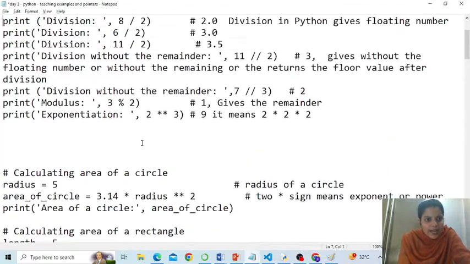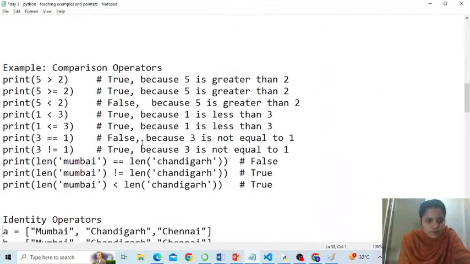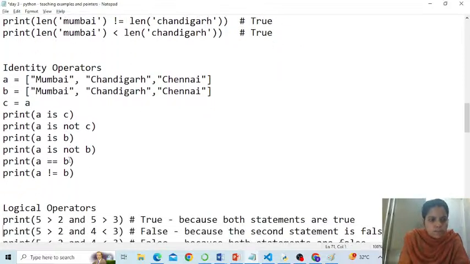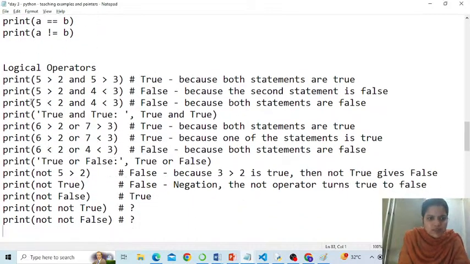I hope I have mentioned it. How about this one? See, logical operators, people. Quick. Logical operators. Quick, keep answering. 5 greater than 2 and 5 greater than 3. Yes, 5 is greater than both 2 and 3. So this is also true and this is also true. Final outcome will be true.